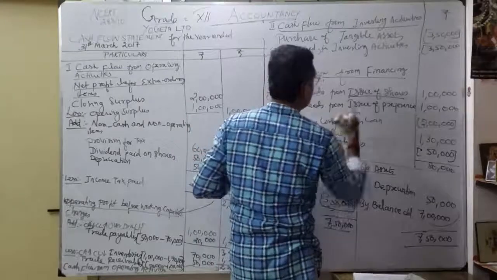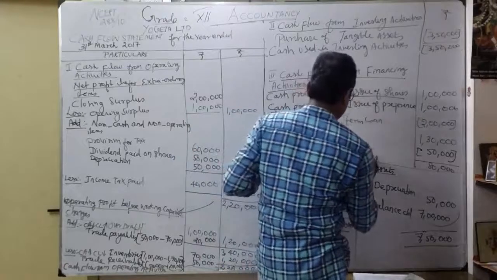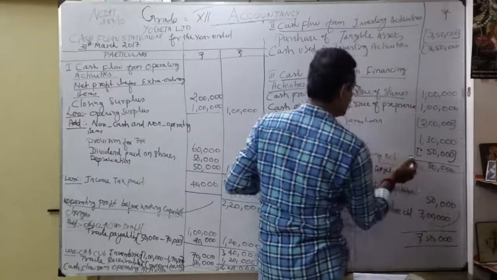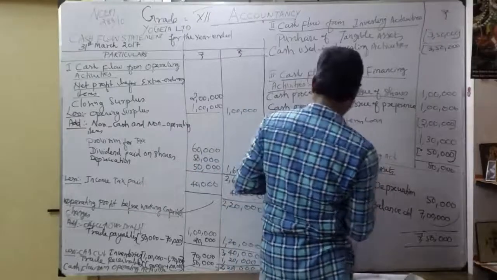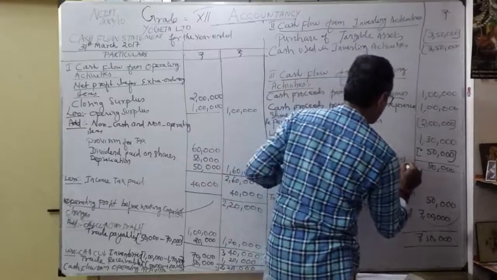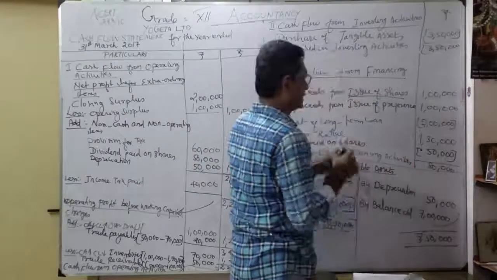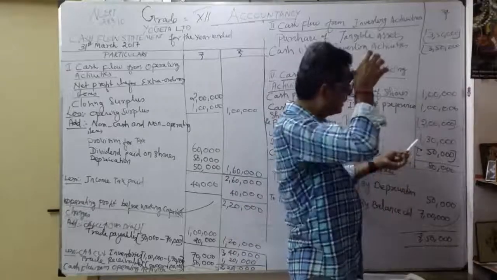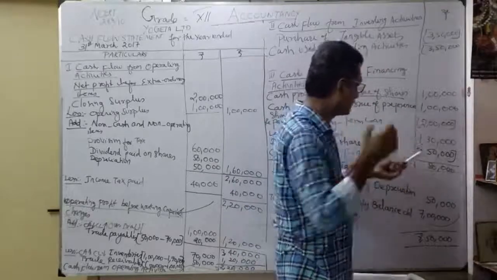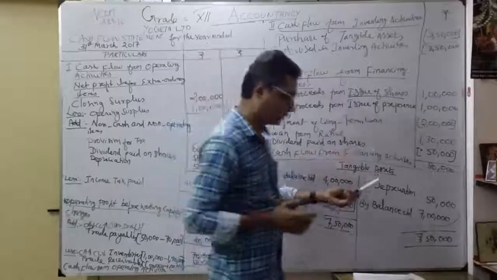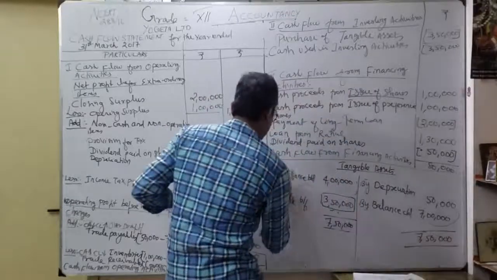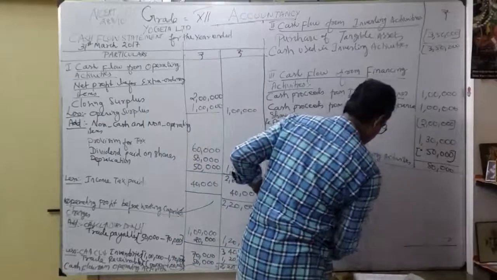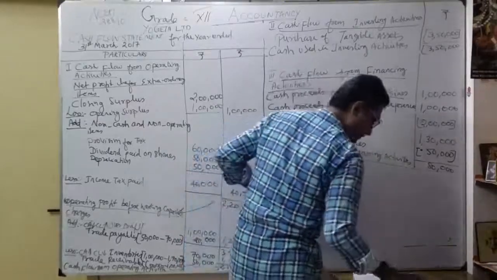Similarly, here cash flow from our financing activities. See, it is a positive figure only. That means cash inflow is more than cash outflow. Cash flow from financing activities, how much? 80,000. So you added all 3,30,000, then deduct 2,50,000. You get what? 80,000. Okay, that is the answer here. Now I am clearing this to go further. Okay. What is that? You know already.